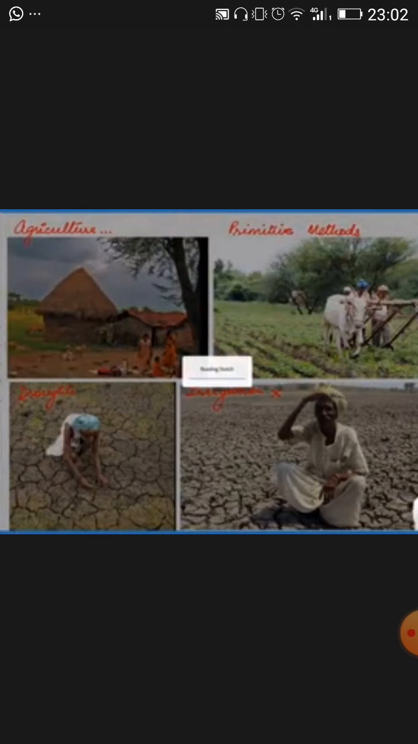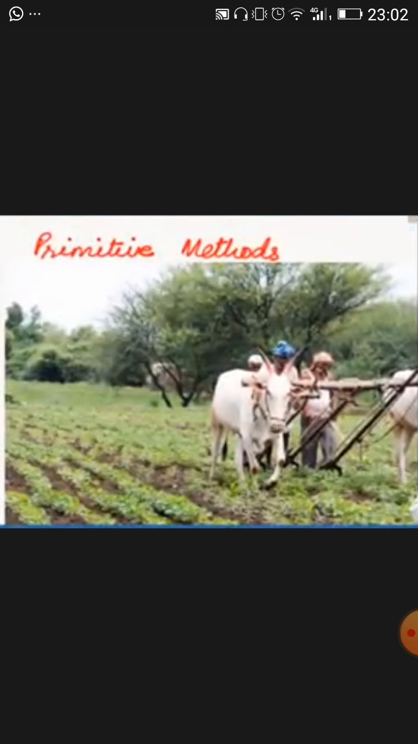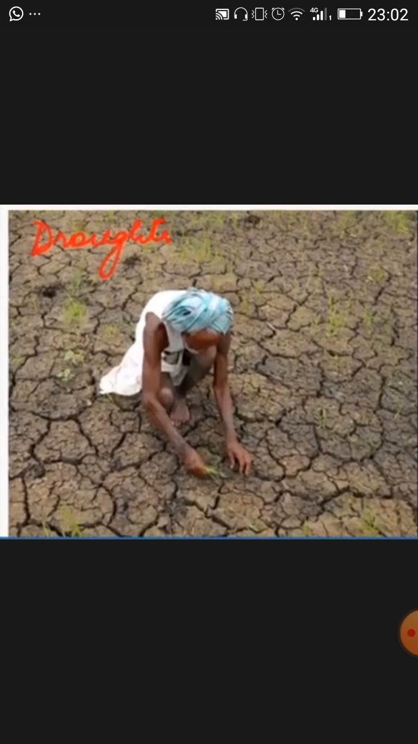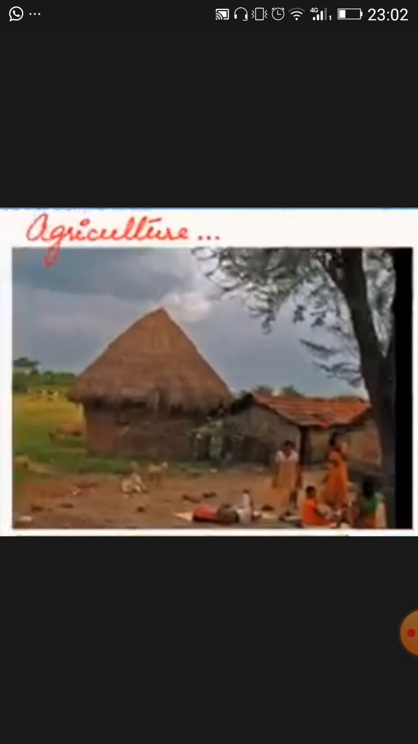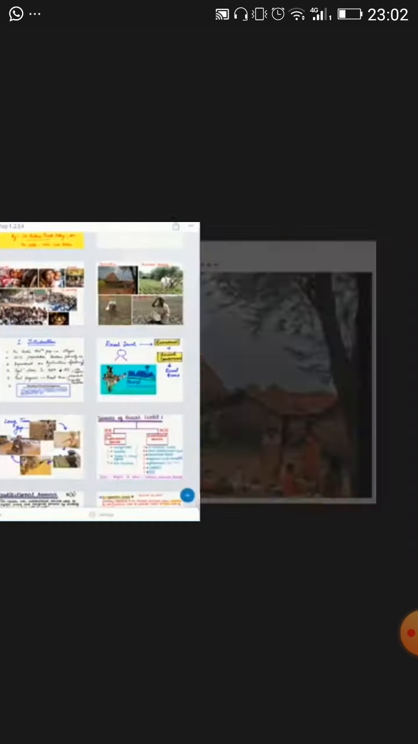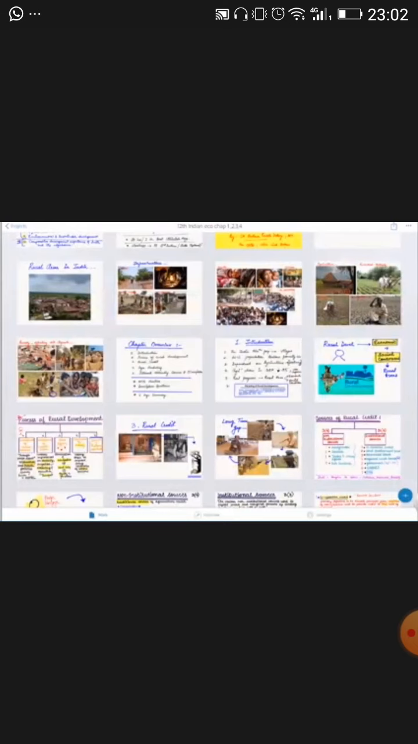So what are actually the reasons behind this? We are still following primitive methods of agriculture. Drought may occur anytime, and then you will lose your full crop and won't be able to overcome the issues. We are still dependent on agriculture only. There are so many other activities on which you can depend and generate additional income, but still we don't give any importance to these activities. So this is the flow chart that we are going to follow for this particular chapter.